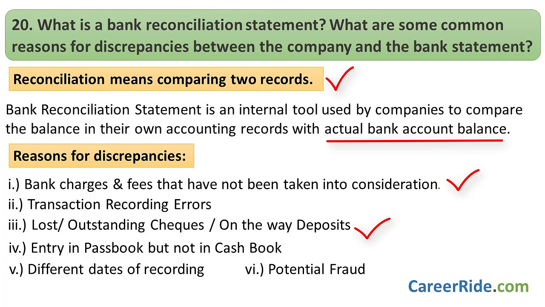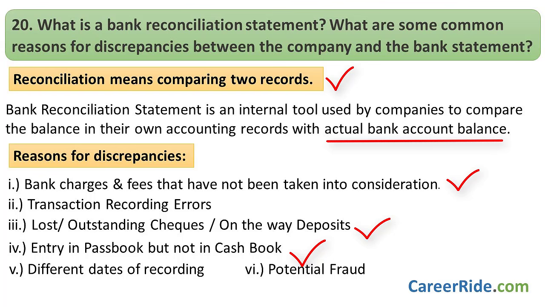Then the funds which are deposited but not yet recorded by the bank can lead to these discrepancies. Then transactions that appear in the passbook but not in the cash book. For example, interest credited by the bank, direct collection of income or payment of expenses on behalf of the customer, dishonor of check, amount directly deposited in the bank, etc. can lead to such discrepancies.